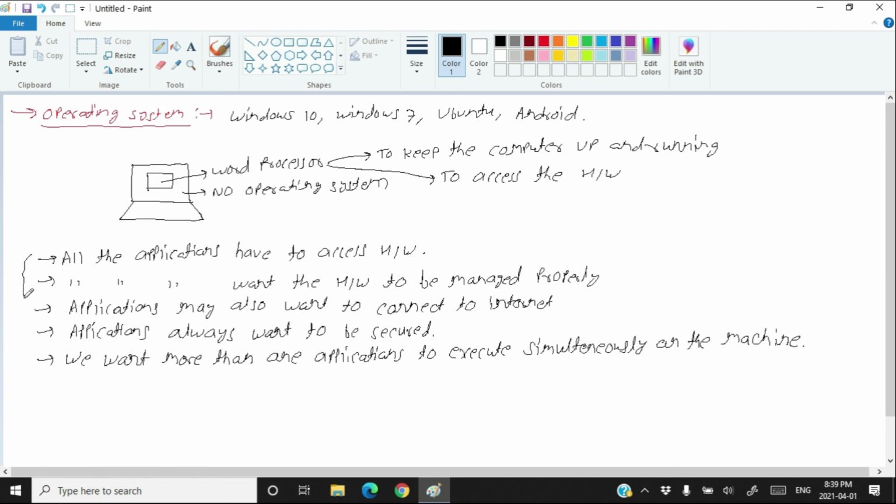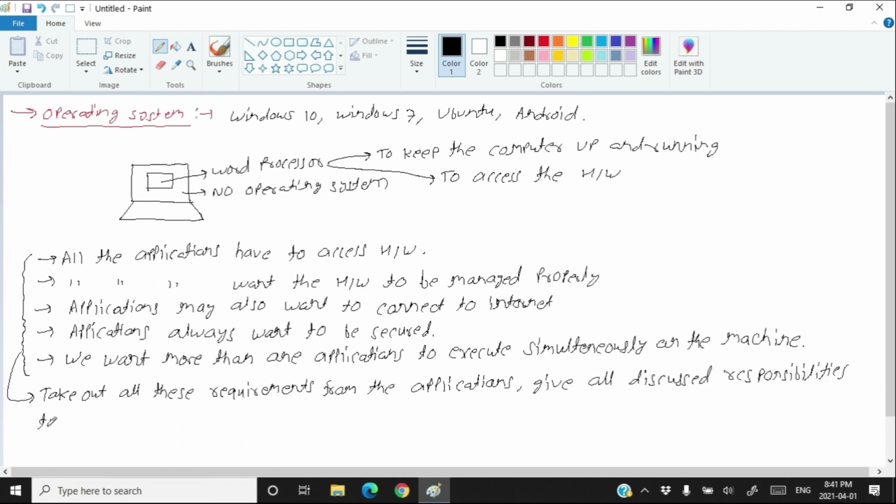So why don't we take these common requirements of all the applications and give them to a special software called the operating system, or in short you can call it OS.